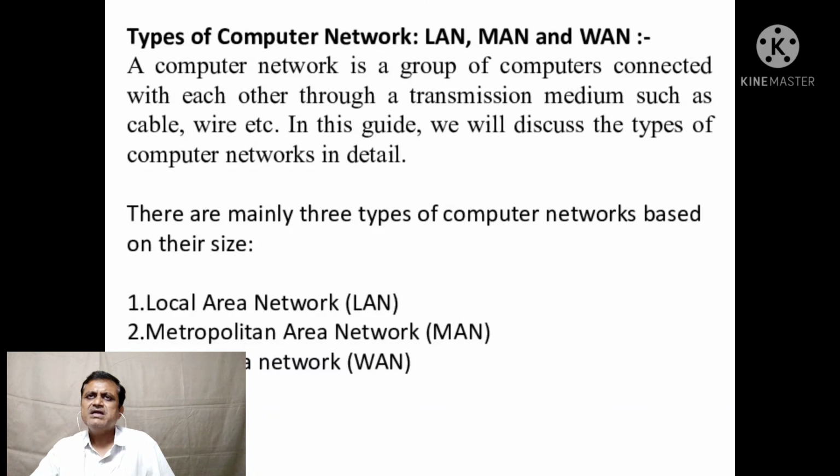Now, types of computer networks. Basically, there are three types of computer networks. That is LAN, MAN, WAN. It depends on the geographical area. A computer network is a group of computers connected with each other through a transmission medium such as cable wire. In this guide, we will discuss the types of computer networks. There are mainly three types: LAN, MAN, WAN.